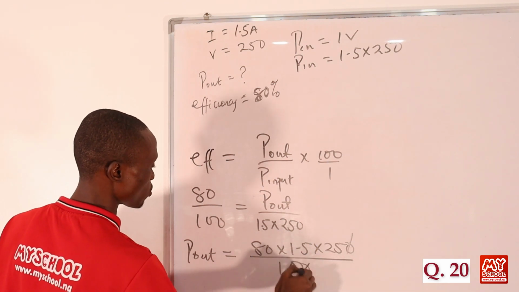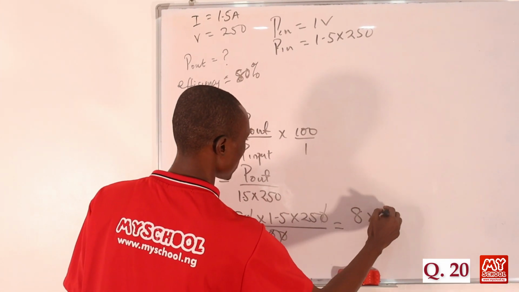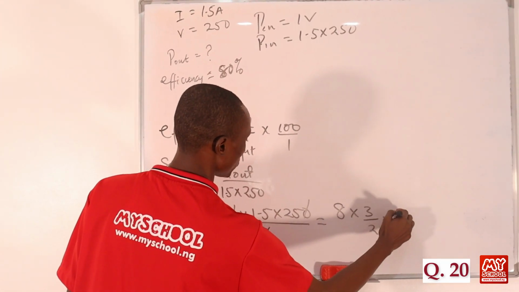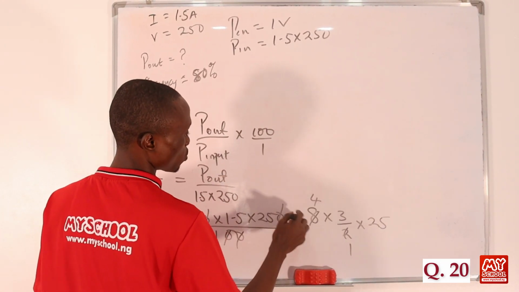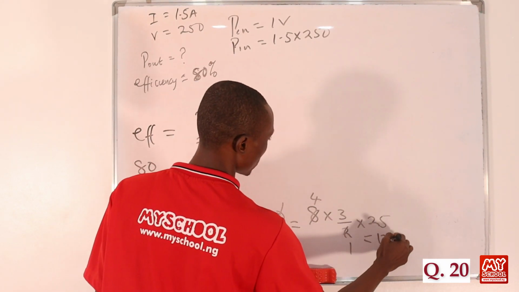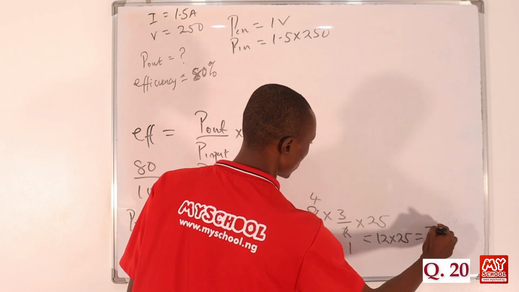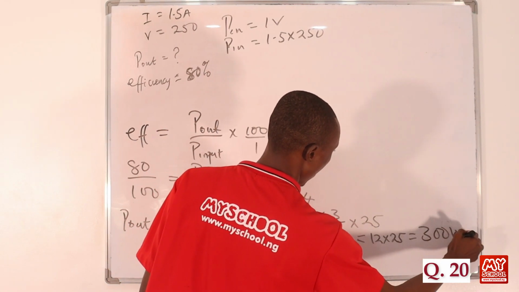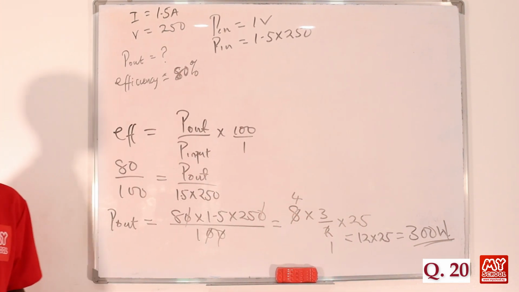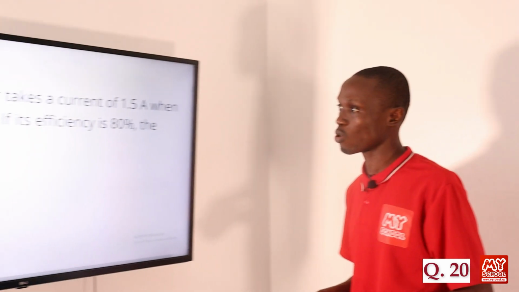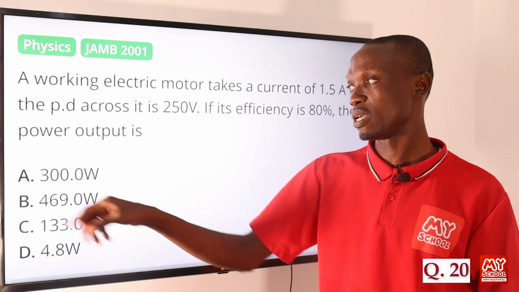Okay, so these two zeros will take each other out, so we'll be having 80 times 3 over 2 times 25. Okay, so 2 here is 1, 2 here is 4. So we have 12 times 25, and that will be equal to 300 watts. Okay, so let's return back to the screen to pick the correct answer to this question. So from our calculation, the power output is equal to 300 watts, and that makes option A the correct answer to this question.